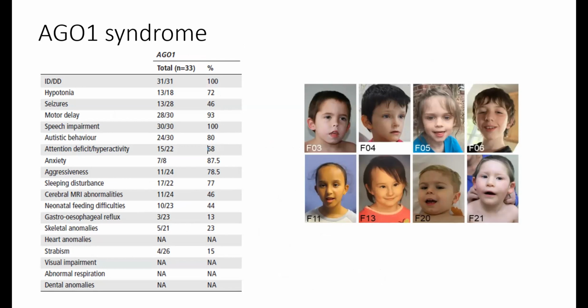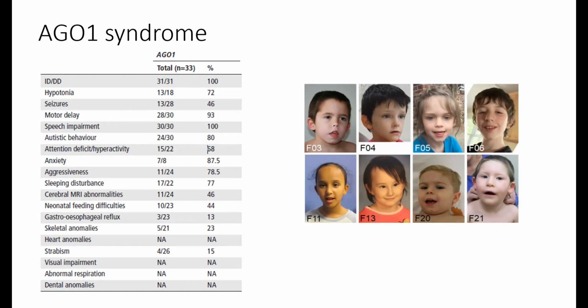I also wanted to show the clinical picture of the patients, just to prove to you that it has a lot in common with the AGO2 syndrome. You can see that the most frequent clinical manifestation is developmental delay and intellectual disability, present in all the children, and as for AGO2 syndrome, there is also high variability in the degree. It could be mild or severe intellectual disability.